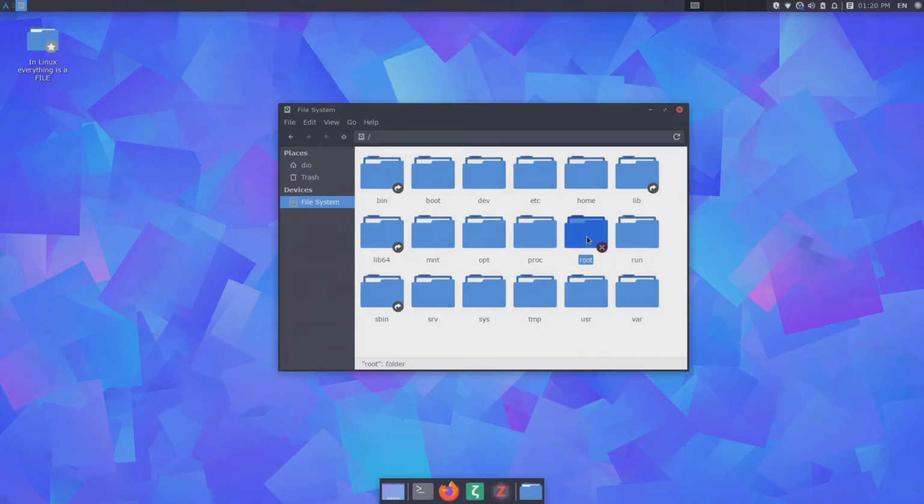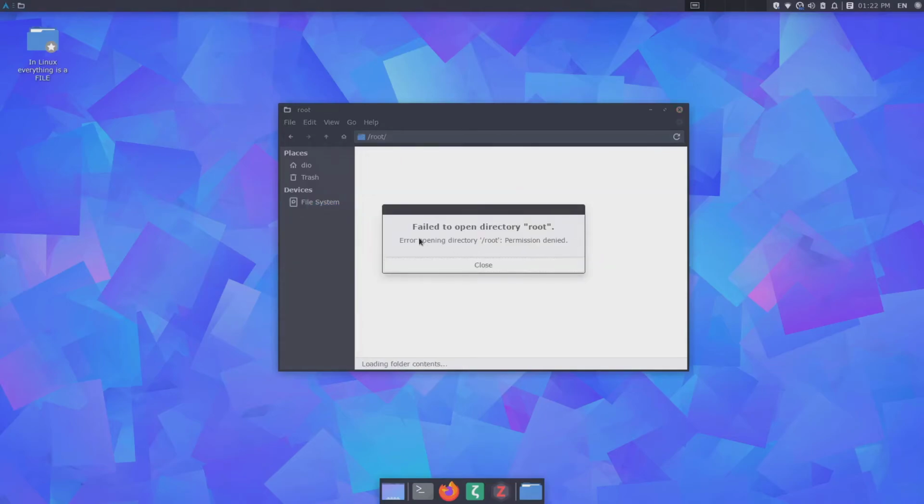Okay, now we have this root directory. It has the same name as the top of the hierarchy. The root directory is the directory for the root user, or the administrator. It's similar to the home directory. The home directory is for the regular user, but the root directory is for the administrator, and you don't have access as a normal user to all of the files that are stored in the root directory. If I double click this, you can see that it fails to open because we don't have permission.